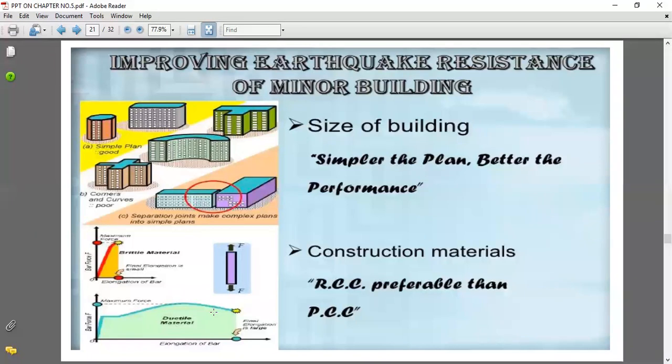Such parameters, the size of the building and the construction materials, are very important as far as the earthquake resistance of buildings.